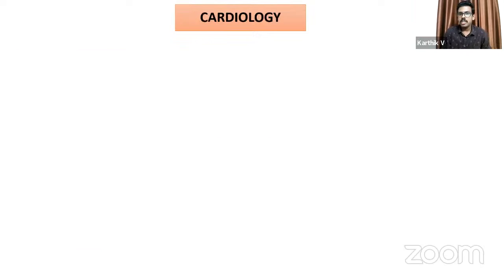So coming to cardiology, one thing I've noted is that last year there were around 22 questions from cardiology, but around 70 to 75% were at an easy to moderate level. This year, even though the number of cardiology questions has reduced, the level of toughness was higher. In fact, I found that most of the controversial or difficult to answer questions were from cardiology. Some of them were actually there in Harrison, but even on one-time reading, you are so prone to miss those points. So that's what makes cardiology, I think, one of the toughest areas in this NEET SS paper.